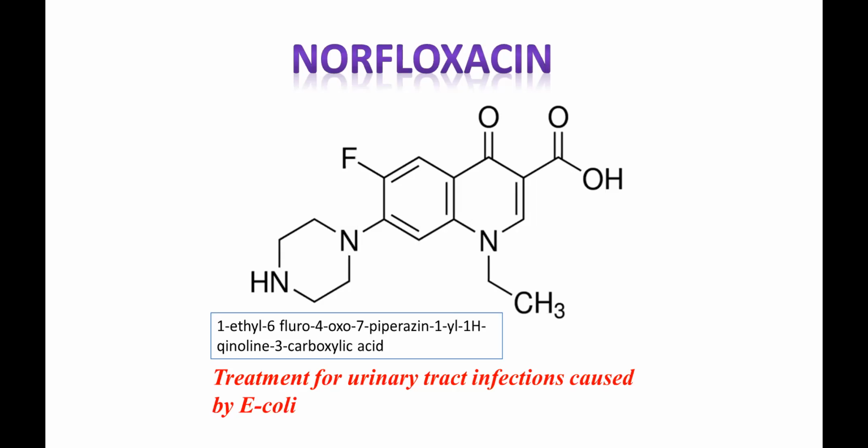It contains a basic piperazine. It is the first example of fluoroquinolone. It contains a fluorine at the 6th position, piperazine at the 7th position, and ethyl at the first nitrogen. So this is the basic structure of norfloxacin.